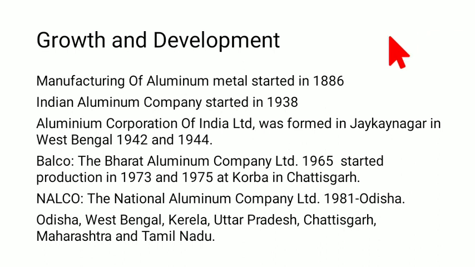So the manufacturing of aluminum as a metal started in 1886, not in India but in the world. Now, here I just want to tell you a fun fact: people have been using aluminum for a very long time, and we didn't even realize it.